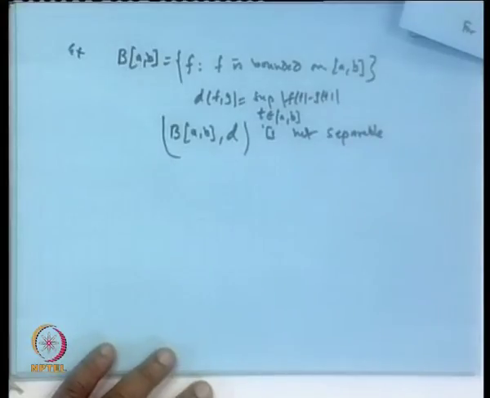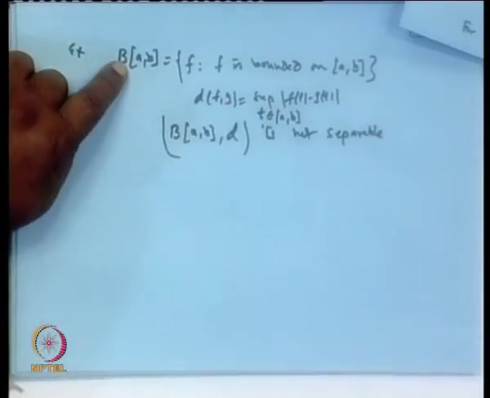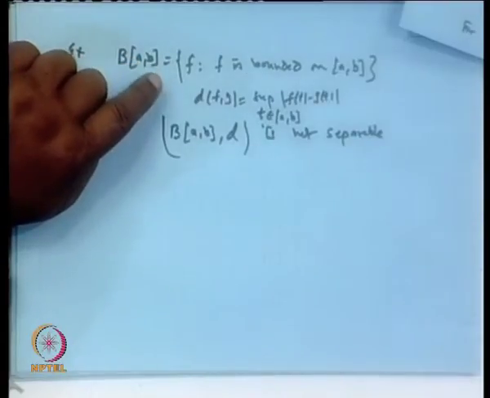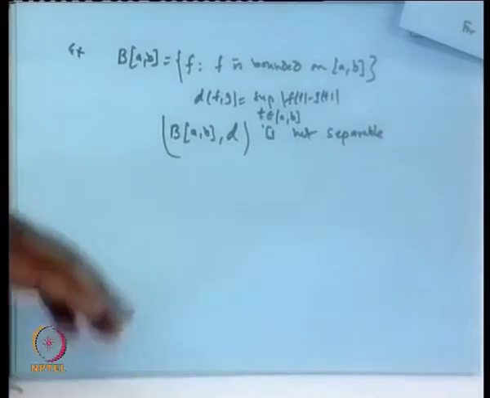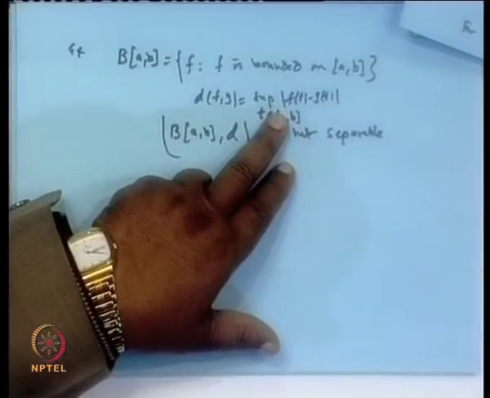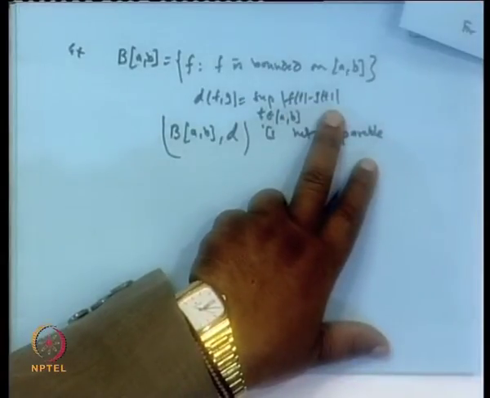Okay. The hint I will give is this. Why is it not separable? Because this metric space B[a,b] is nothing but a parallel of our l infinity. What is l infinity? l infinity is the collection of the sequences which are bounded. Here, instead of sequences, you are getting functions which are bounded, and a similar type of metric is defined: supremum of mod xi i minus eta i, here the supremum of mod f(t) minus g(t).